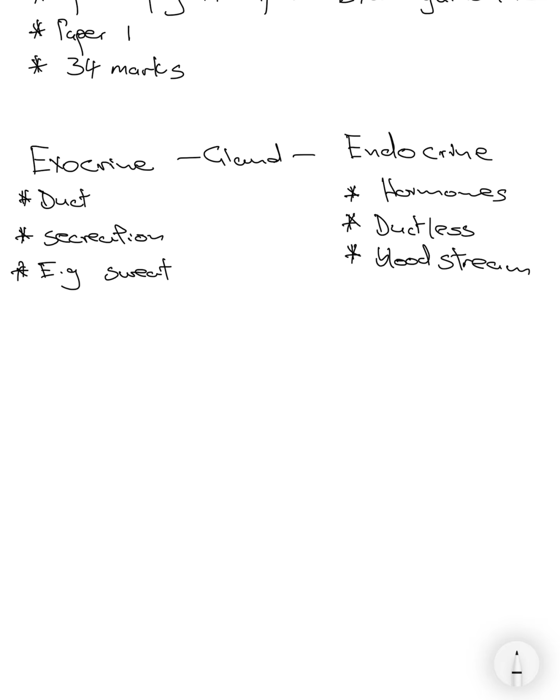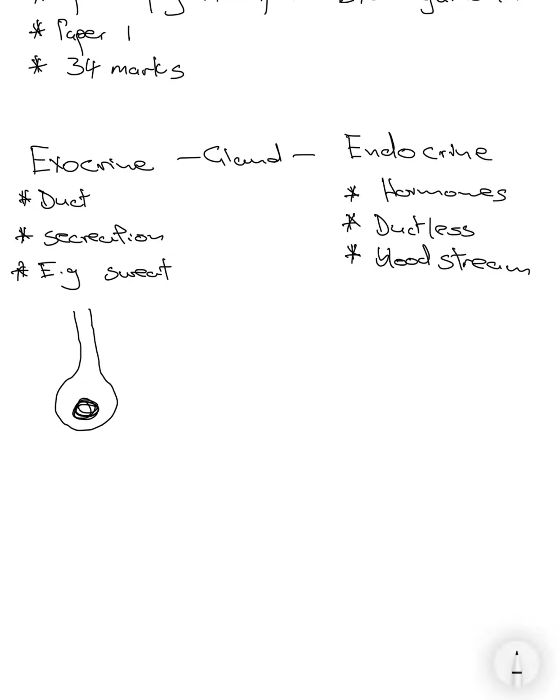As long as it has a duct and does not secrete a hormone, it's known as an exocrine gland. But if it's ductless and secreting a hormone directly into the blood, then it's an endocrine gland. If it has a duct, it will be a gland that looks something like this.